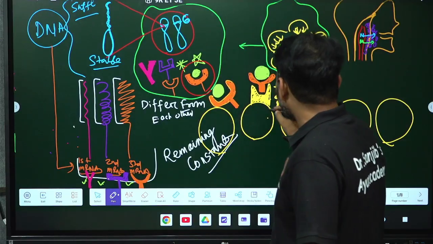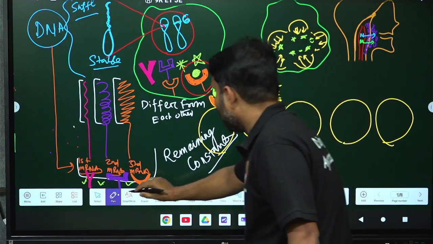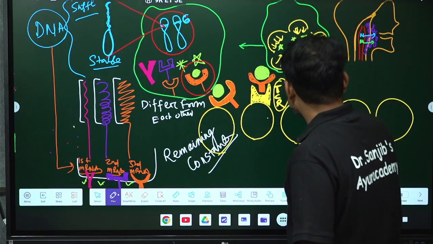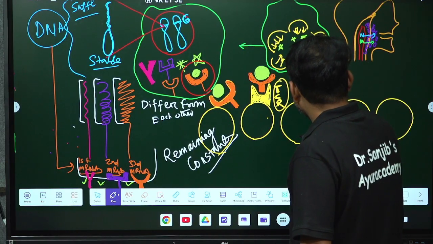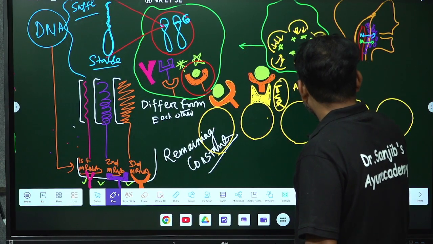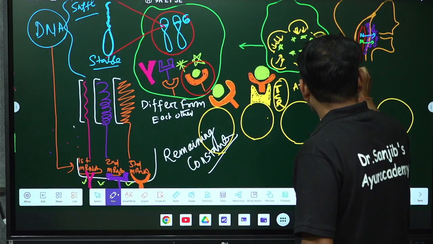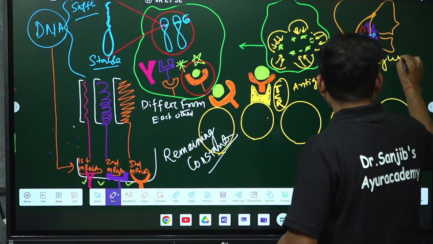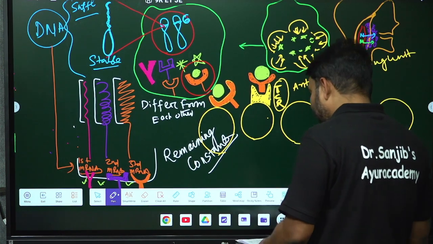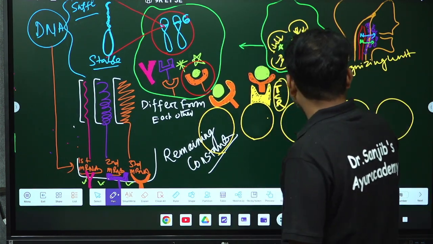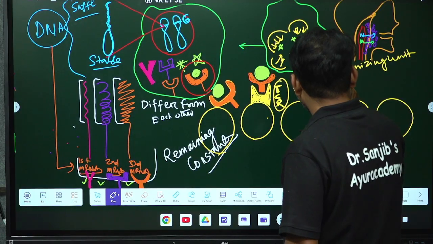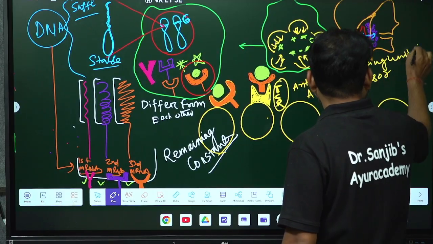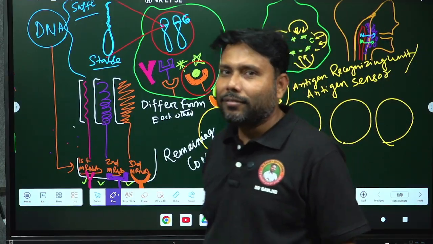The antigen recognizing unit is nothing but our TCR. This is called the antigen recognizing unit, or you may say antigen sensor. Very important, keep it in your mind. It will come in the entrance.